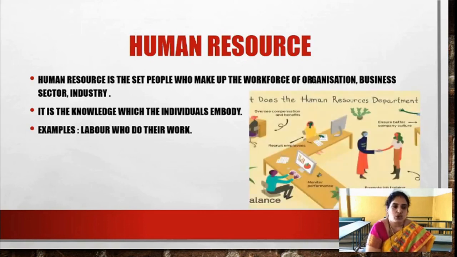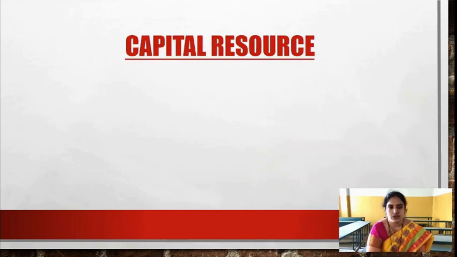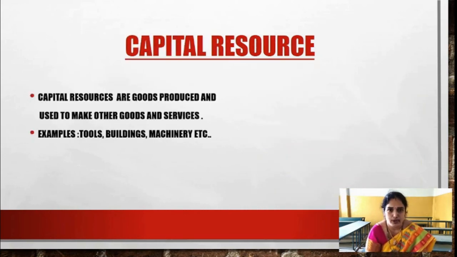Now capital resource. What is a capital resource? Capital resources are goods produced and used to make other goods and services. So whatever goods and services we are producing with the help of other resources, we are using machinery, land, buildings and tools. For agricultural purposes we are using land. On the land, to dig the soil or plow the land, we need machines, tractors and so on. When we are using big machines or any other tools or equipment, those are called capital resources.